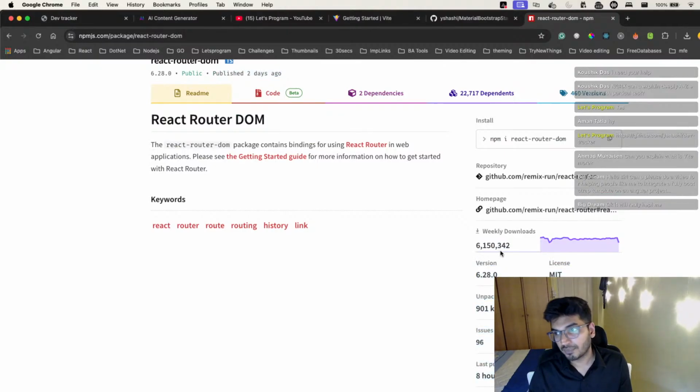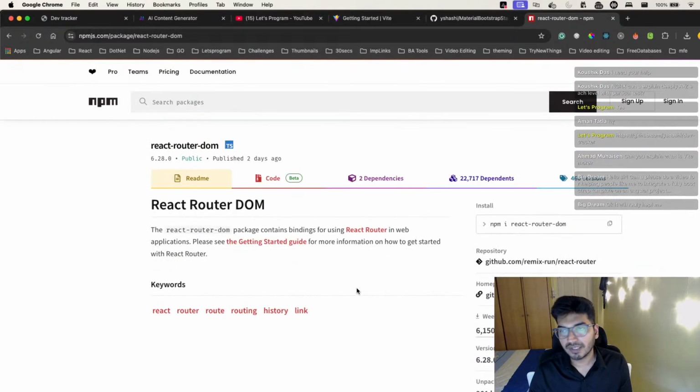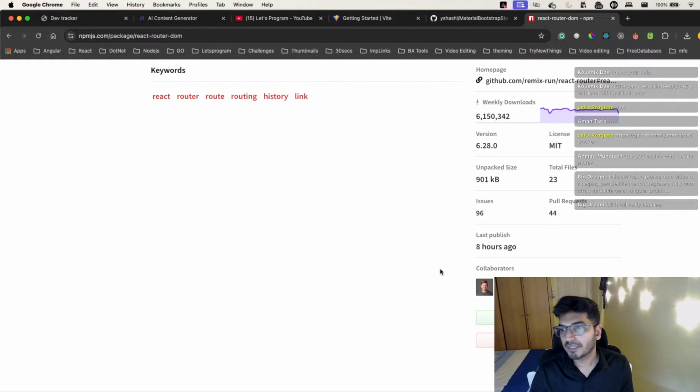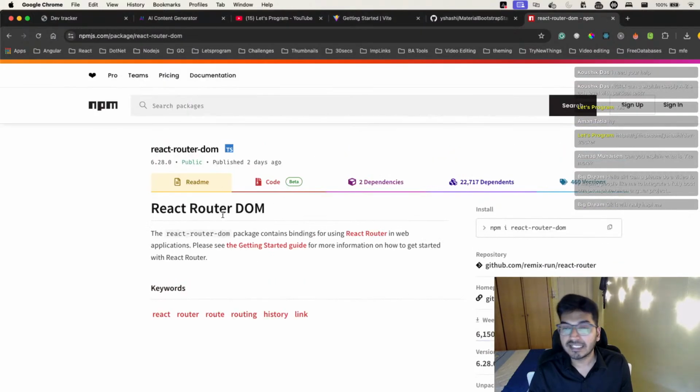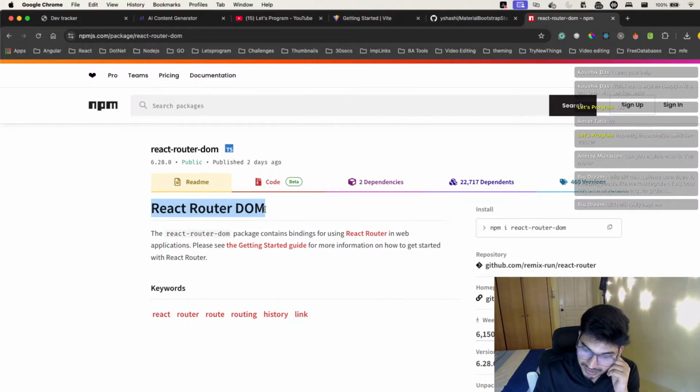This is also very important, because it is driven by the community. People are helping to maintain this package, and that's where I sometimes see a drawback in React: it is completely dependent on external packages, while for Angular it's not. We have everything in one place.